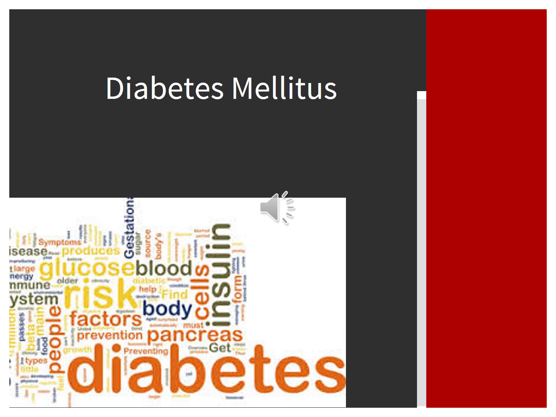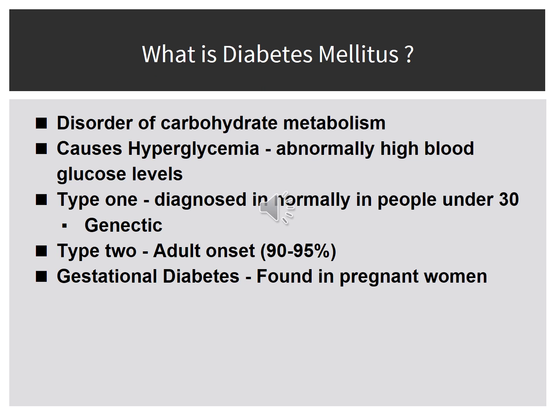Diabetes mellitus. What is diabetes mellitus? It's a disorder of carbohydrate metabolism, which causes hyperglycemia, which by definition is abnormally high blood glucose levels. There are 2 types of diabetes. Type 1, which is normally diagnosed in people under 30 and is genetic, and type 2, which is adult onset diabetes. There's also gestational diabetes, which is found in pregnant women.